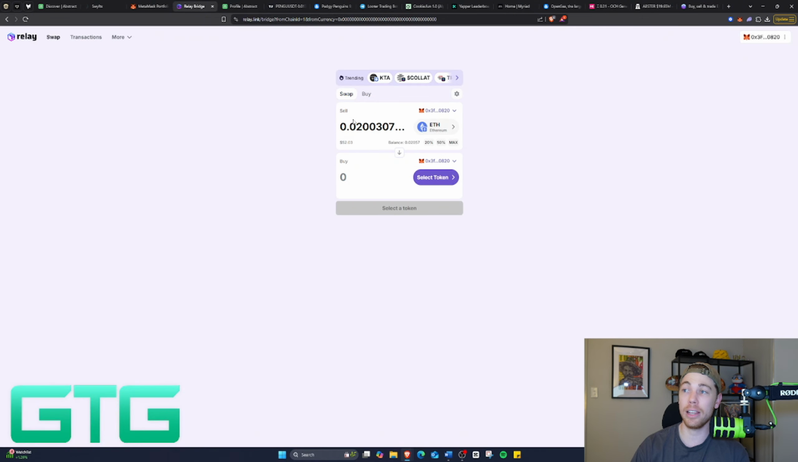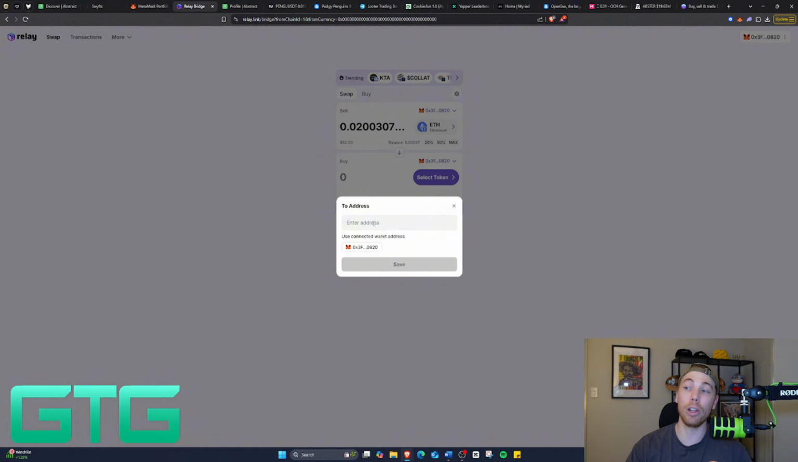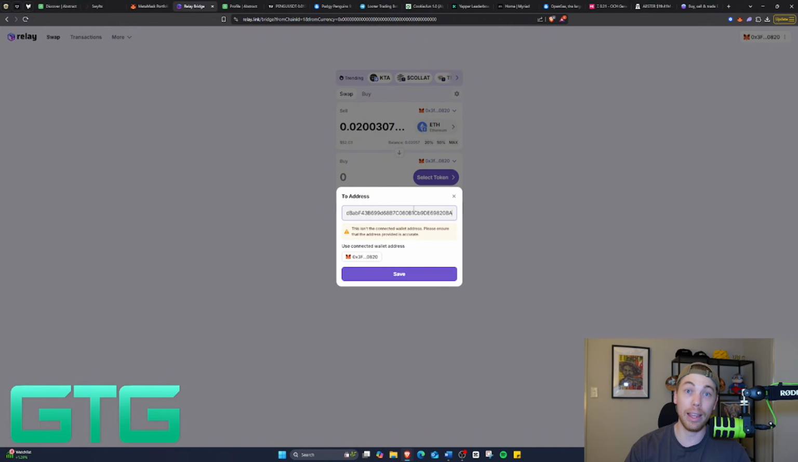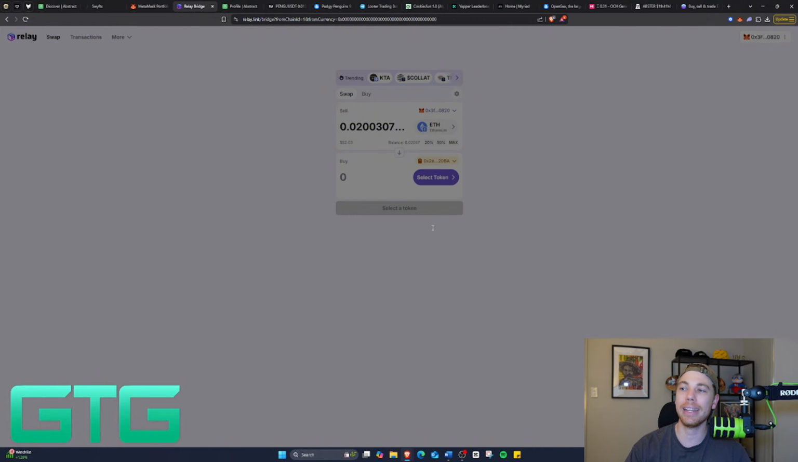So as you can see, it's going to swap my Ethereum on my MetaMask wallet, and it's going to put it onto another wallet. So bridge it across into any particular chain onto any particular asset. So what you're going to do is click this little drop down here. You're going to paste a wallet, and you're going to paste that wallet that we just did from Abstract. Okay. You're going to click save.